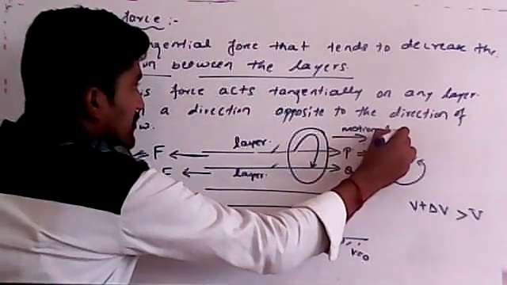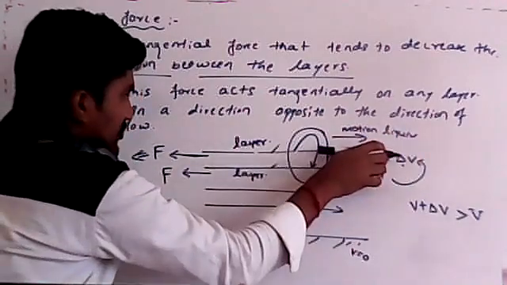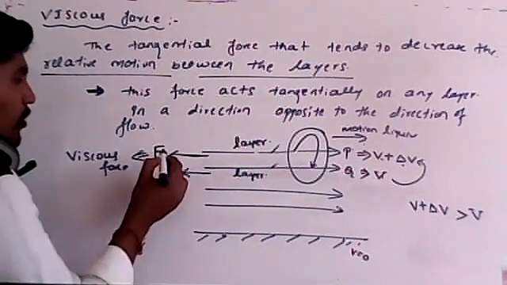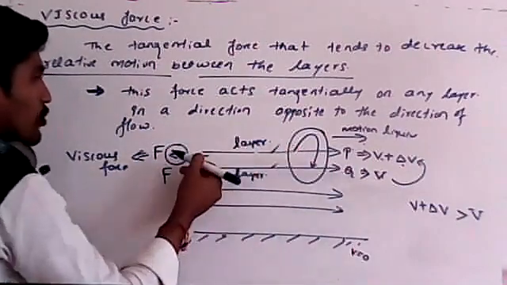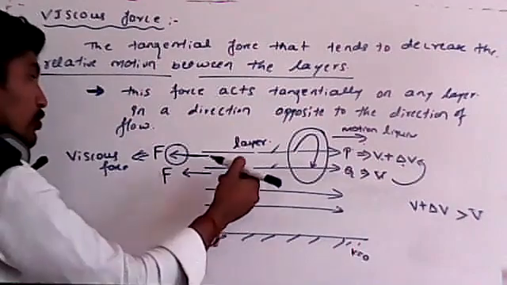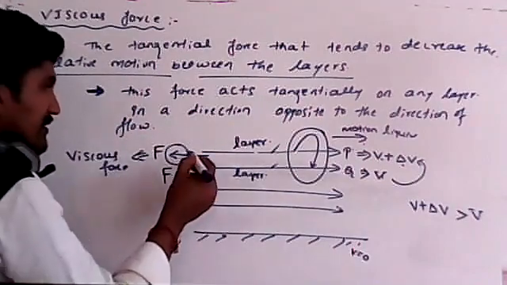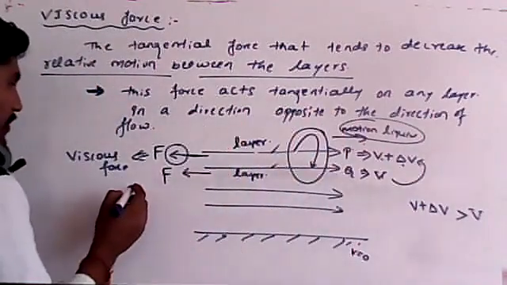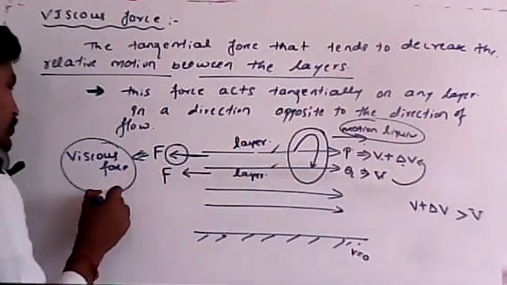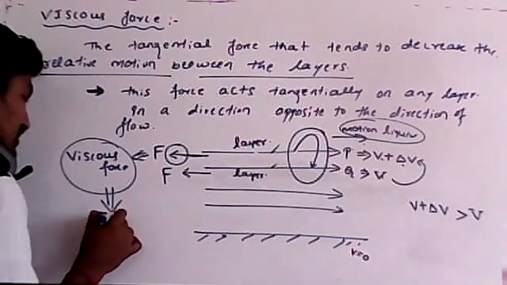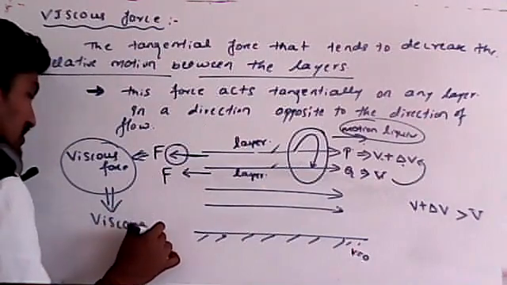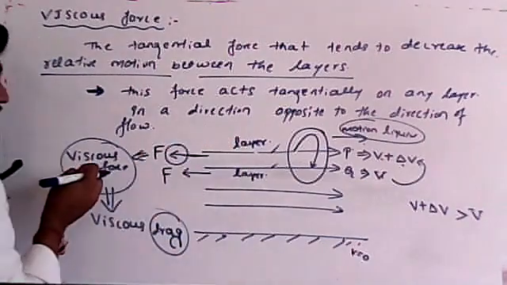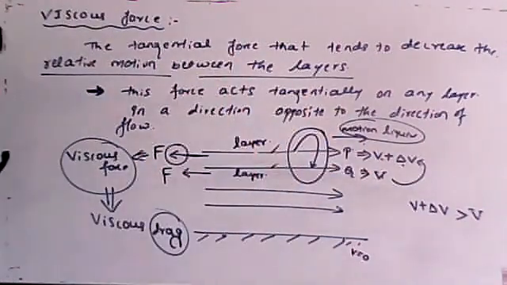If the liquid is moving in this direction, the viscous force is always opposite to that. Why? Because this force always opposes the motion of the liquid. This force is also called viscous drag.